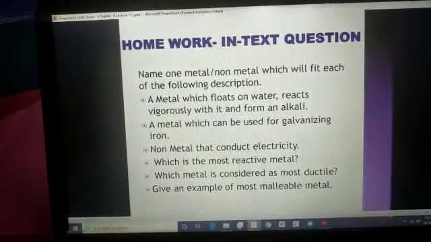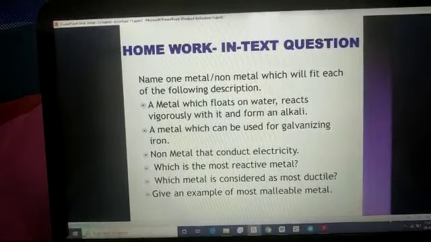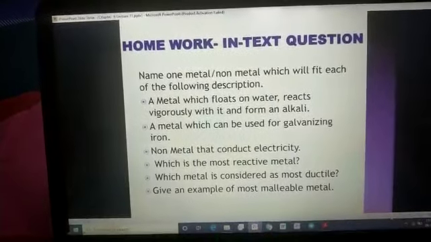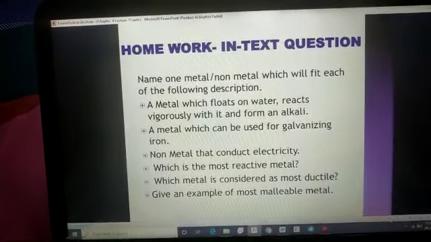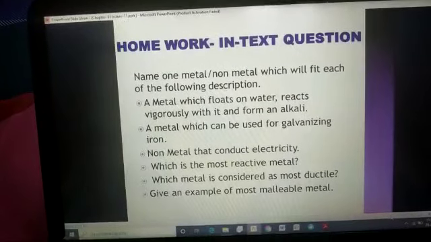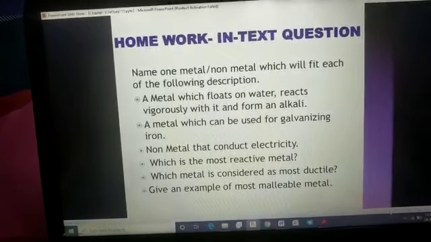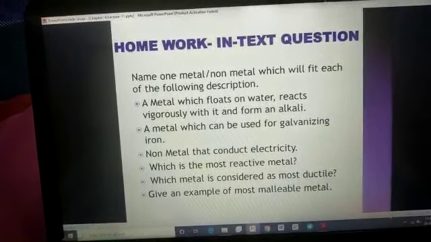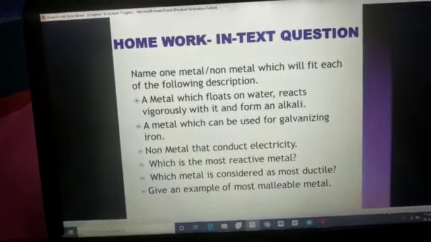Any metal or non-metal may be the answer of these bullet points, and you have to answer them on your own. Yes, students, one more thing I want to say. Please, no need to ask for the answers today. Today is the day to think on your own. Tomorrow I will tell you the answers, not today. Okay?